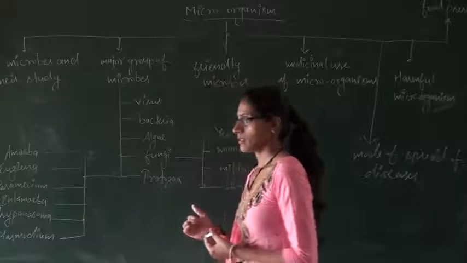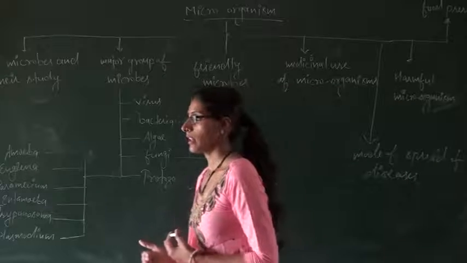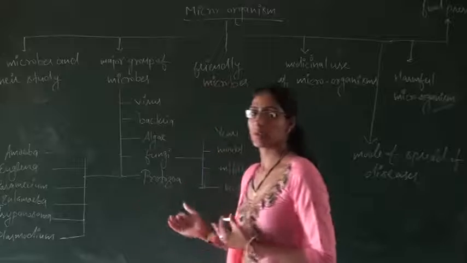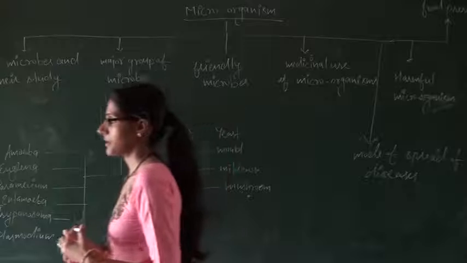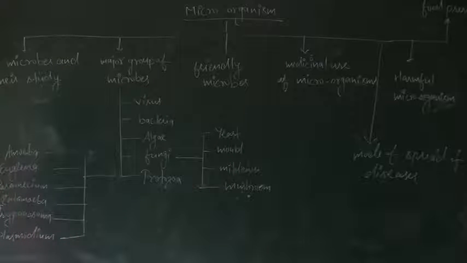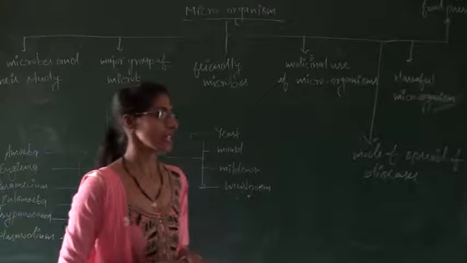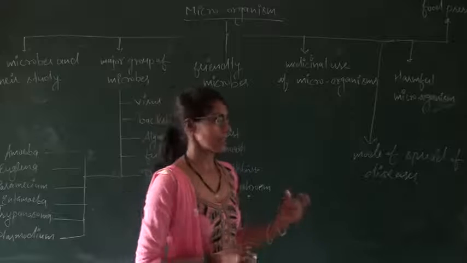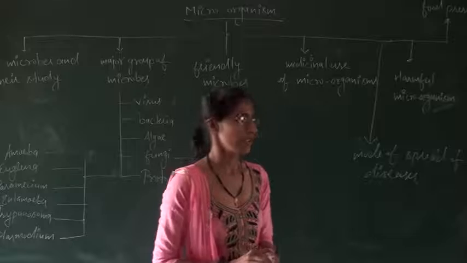Some show autotrophic, some show heterotrophic, and some show holozoic and other types of modes of nutrition. Most of the microorganisms are very small in size. Some microbes like bacteria are very helpful for us. For example, lactobacillus, a bacteria that converts milk into curd.